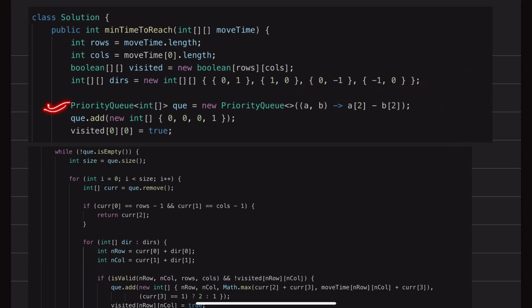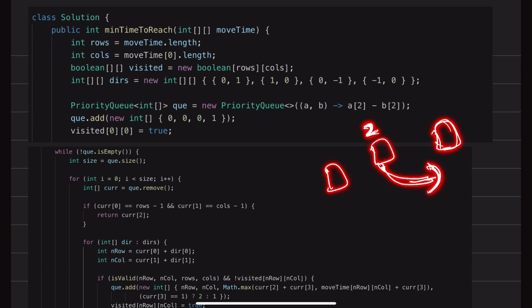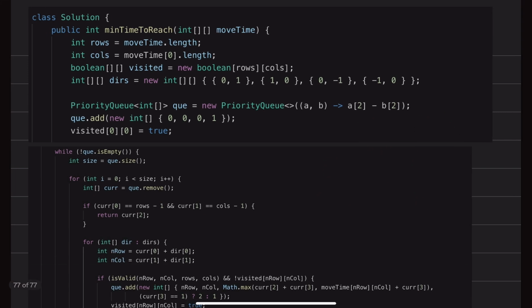I have taken a priority queue to decide, like, if suppose I have three choices in my queue, I will be picking the choice with the minimum time. Based on this minimum time, I'll decide which next cell to move to. Suppose this was 2, this was 5, this was 4, then I'll pick this one, and from here I'll take the next shortest path.